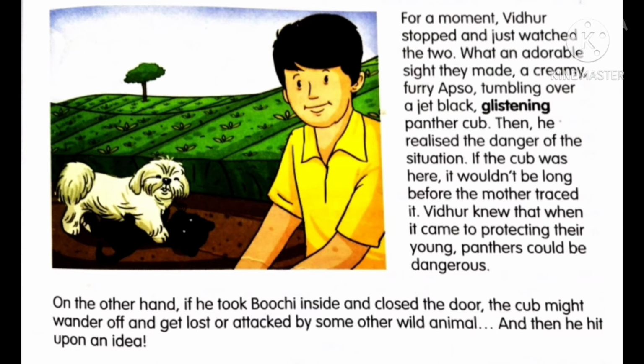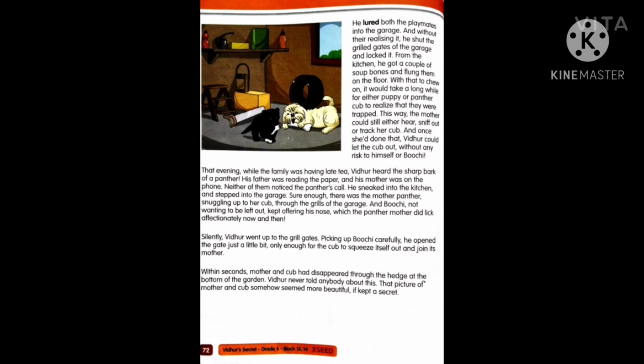So he is thinking that if he takes Buchi inside and closes the door, the cub may not have any other friends to play. When they are separated from each other, the panther cub may go away, moving around in the estate, and it may miss its mother. So he thought, let the panther cub be there so that the mother can come and recognize it. Now let us move to page number 72, where we can find what he planned.